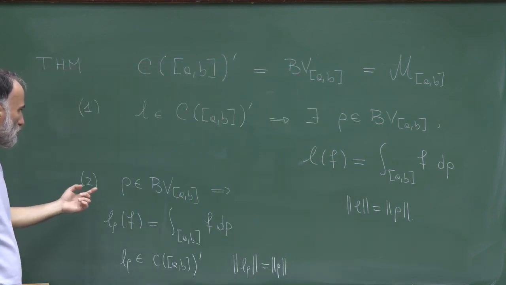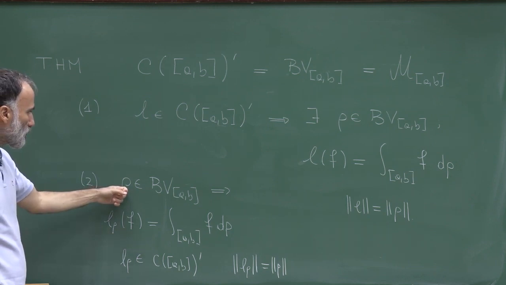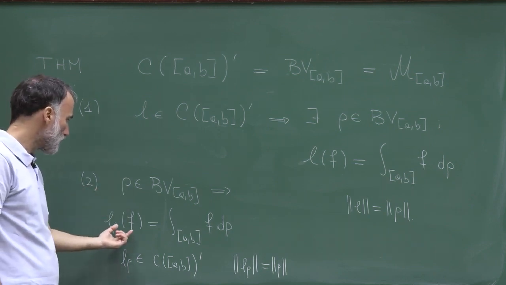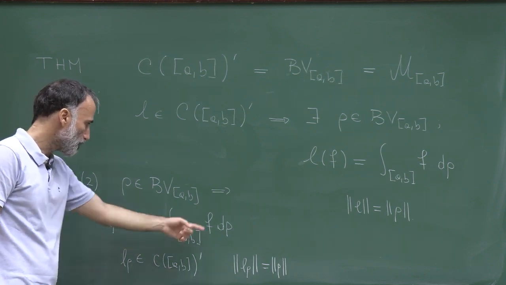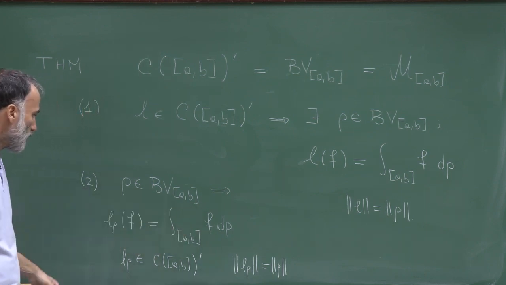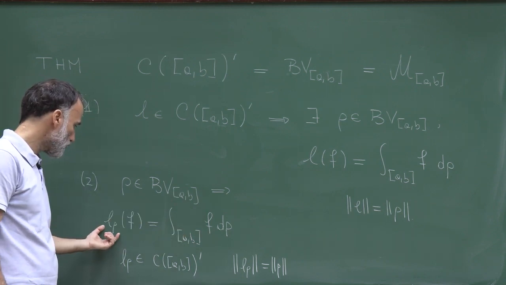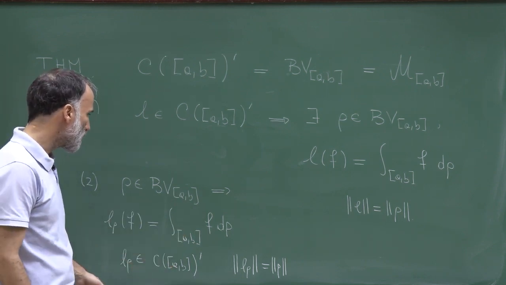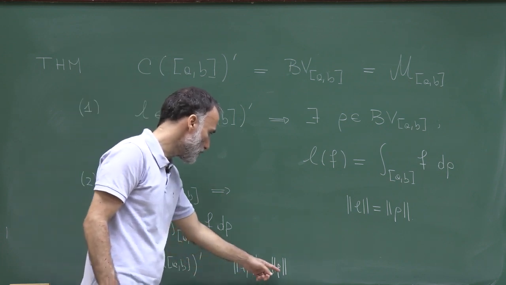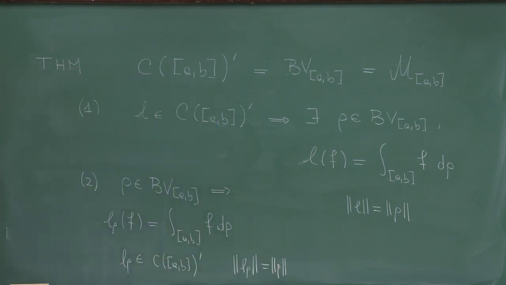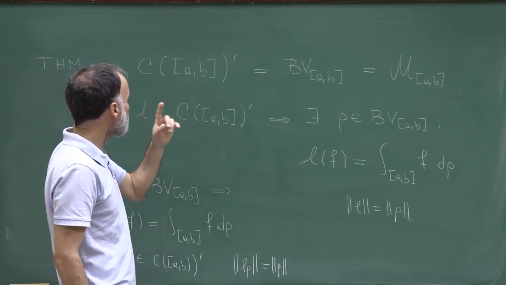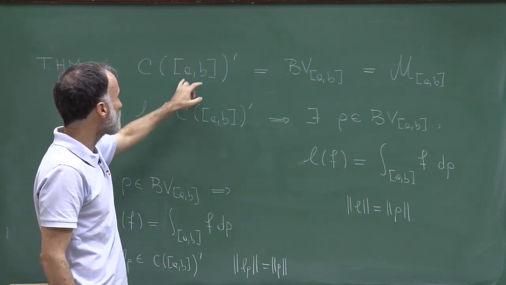The converse is also true: if you fix a bounded variation function rho in the interval ab, and you define L rho for a continuous function f by this integral, then this functional is bounded and linear, so it belongs to the dual space, and the norm of this functional is exactly equal to the norm of rho. So this is Riesz's representation theorem in the special case in which the compact metric space is the interval ab.